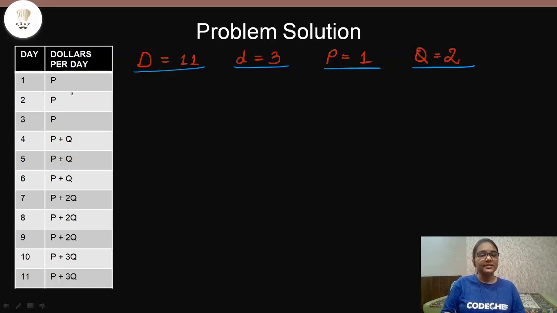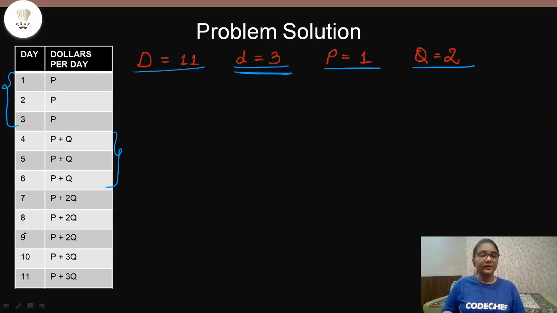Now in this table, you can see how much production there will be on each day. For the first 3 days, as we already established, the production will be P dollars. Then for the next 3 days, that is days 4 to 6, the production will be P plus Q dollars. Then it will increase to P plus 2Q dollars for the next 3 days, because the interval given to us is 3 days.